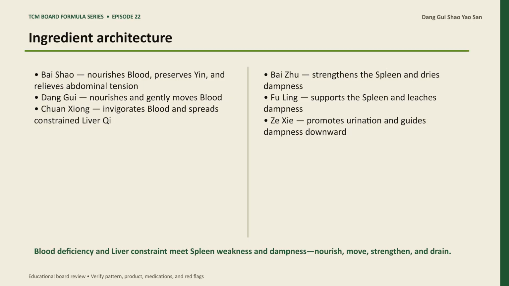Build the formula from its ingredients. Bai Shao nourishes blood, preserves yin, and relieves abdominal tension. Gui nourishes and gently moves blood. Chuan Xiong invigorates blood and spreads constrained liver qi. Bai Zhu strengthens the spleen and dries dampness. Ling supports the spleen and leaches dampness. Ze Xie promotes urination and guides dampness downward.